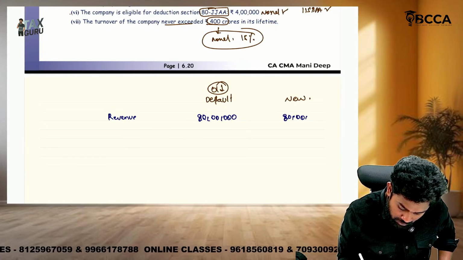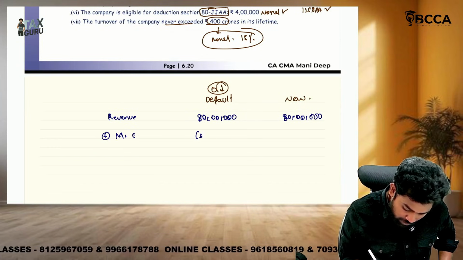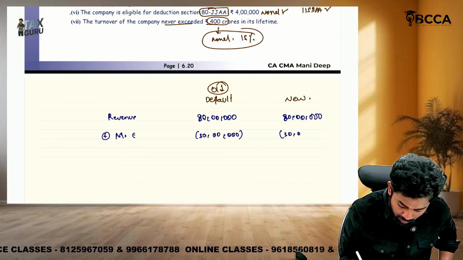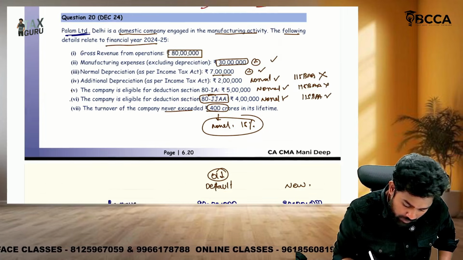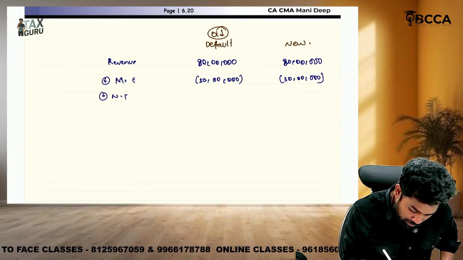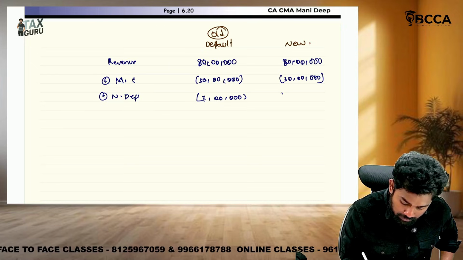From there, we should subtract expenses. Which expense first? Manufacturing expense. Subtract 30 lakhs under both the regimes. Then we need to subtract normal depreciation under both the regimes. Subtract 7 lakhs under both the regimes.